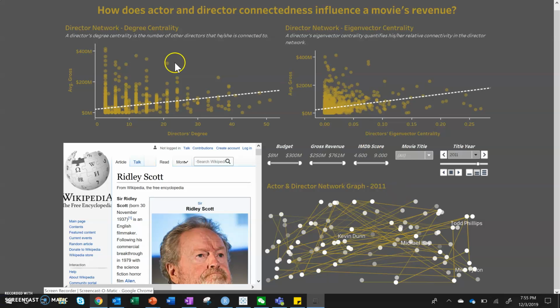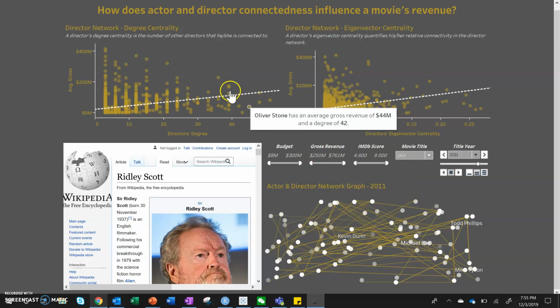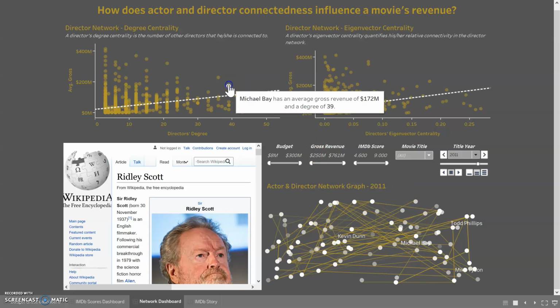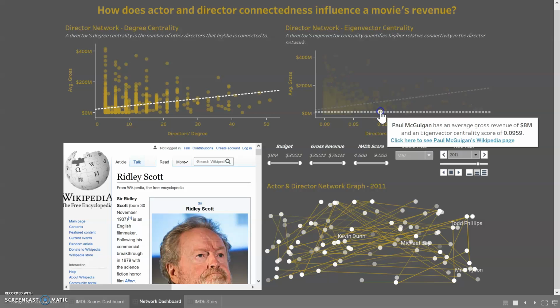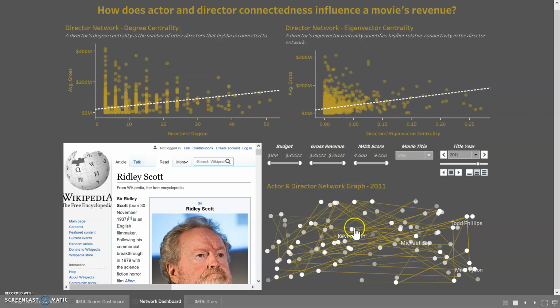And then lastly, each of these dots in any of these graphs, both up here and down here, represents either an actor or director. So we can actually click on any one of these and be prompted to go see their Wikipedia page, which will show up down here. So you can see any one of them, depending on whether you're interested in directors or actors. And again, you can use the filters to sort through exactly who you might be looking for.